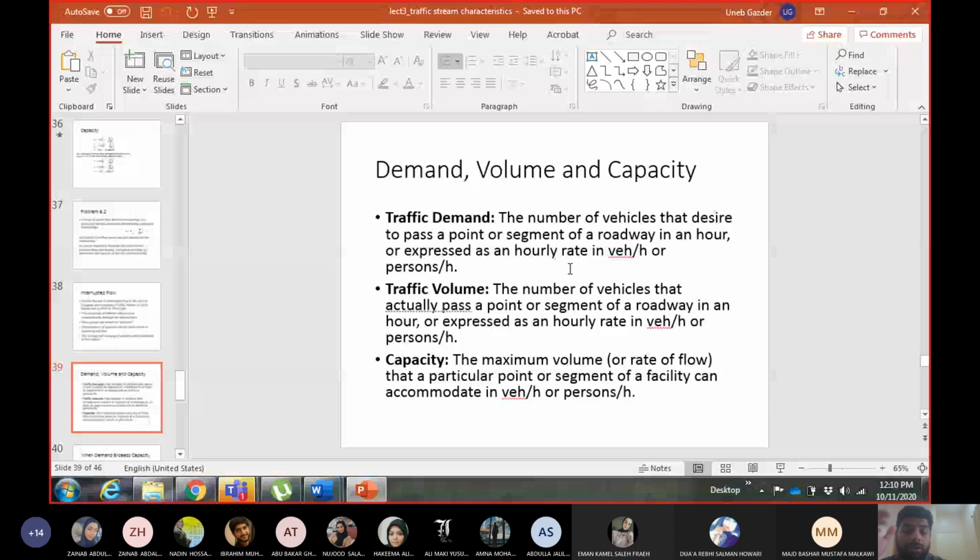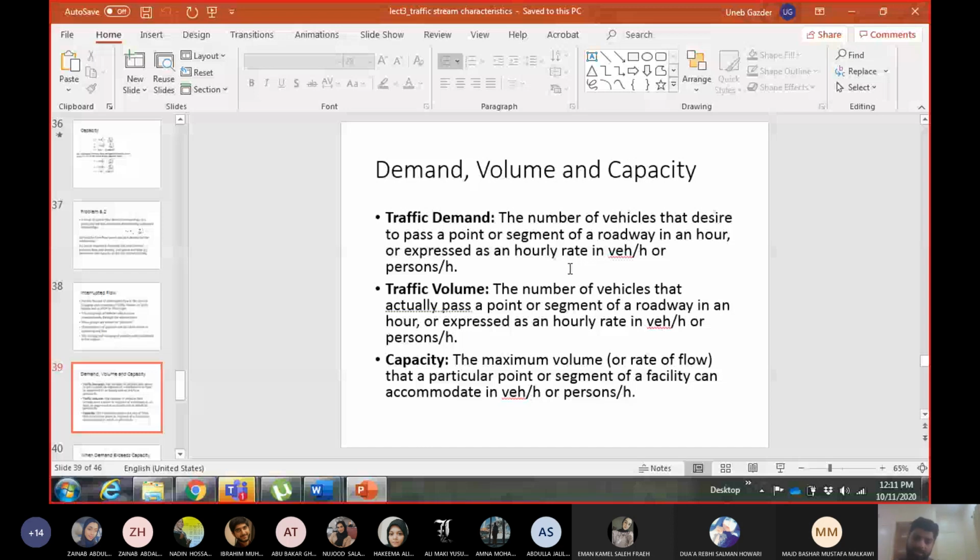Now let's say there is a cylinder of 1 cubic meter and you are putting 2 cubic meters into it. So how much will go into the cylinder? 1 cubic meter, and after 1 cubic meter it is full. Nothing more can enter. So the volume will be 1 cubic meter. Capacity is 1 cubic meter. Capacity doesn't change, right? Capacity depends upon the size of the cylinder. So now the volume is equal to the capacity. But what is the demand? How much you want to put in the cylinder? That is 2 cubic meters.